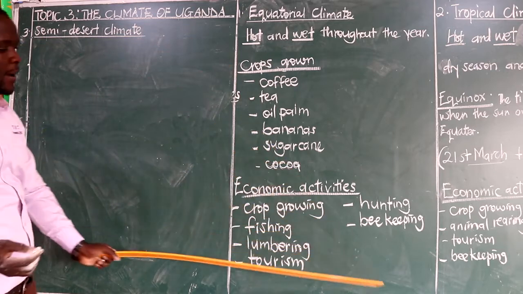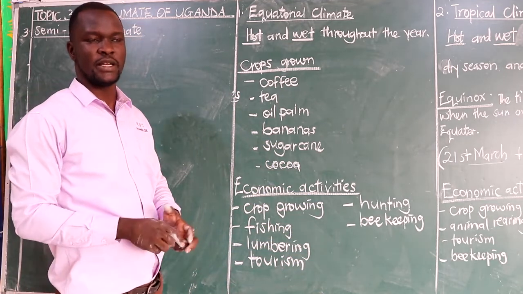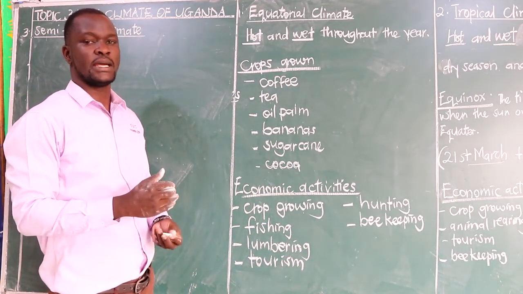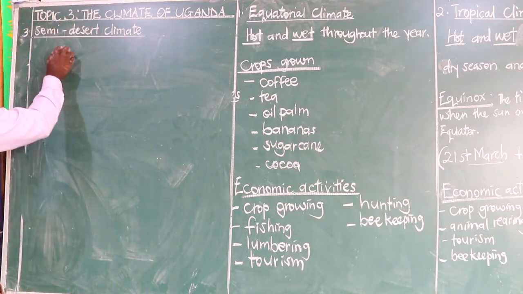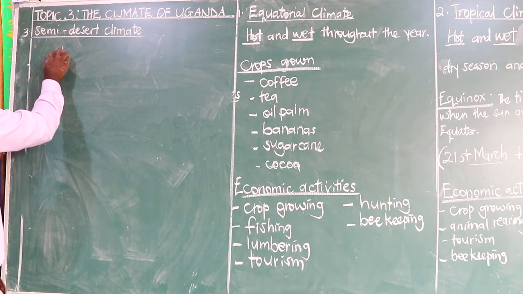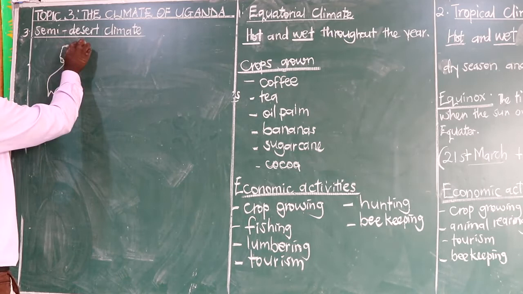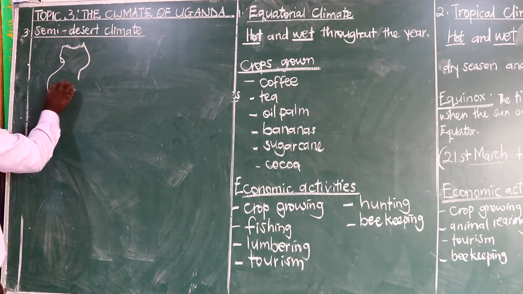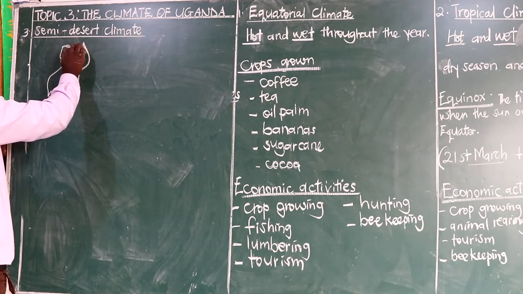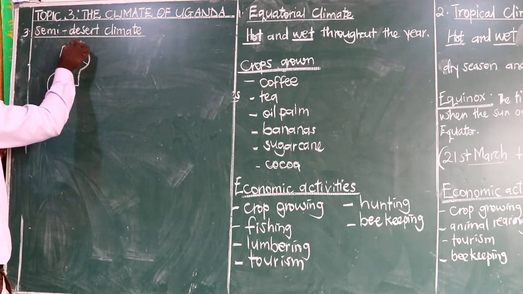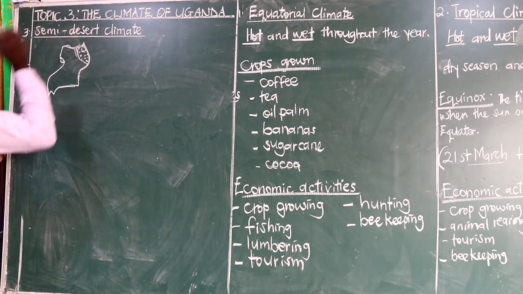So like we say, semi-desert climate, we look at the type of climate that is experienced in areas which are dry, like a semi-desert. An example for us in Uganda, we have this experience around the northeastern part of Uganda. So if we have our map of Uganda like this, you will find that this is the type of climate which is experienced in the northeastern part here. This is where we have the semi-desert climate.